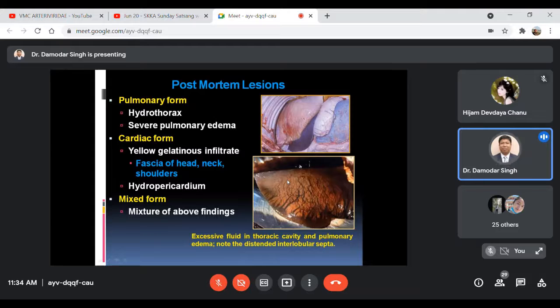Just around the heart, the pericardial sac used to be filled with edematous fluid. In case of the mixed form, the lesions will be of mixed type. That means the lesions of the respiratory system, the lungs, as well as the heart, these two forms and the lesions used to be mixed up, right?